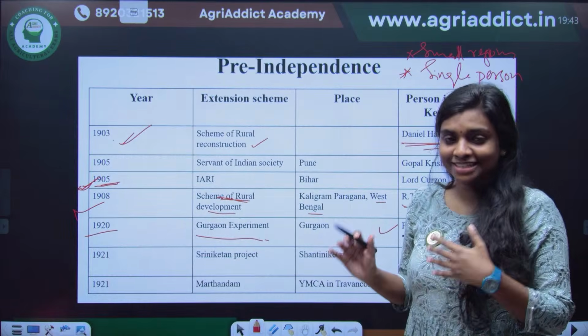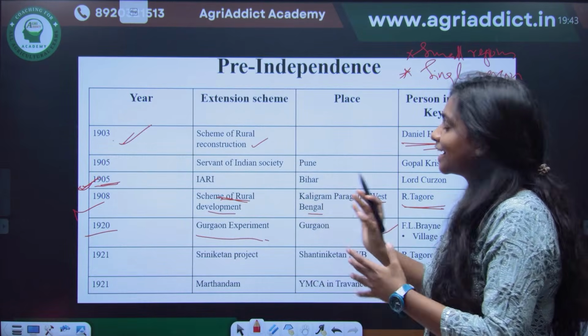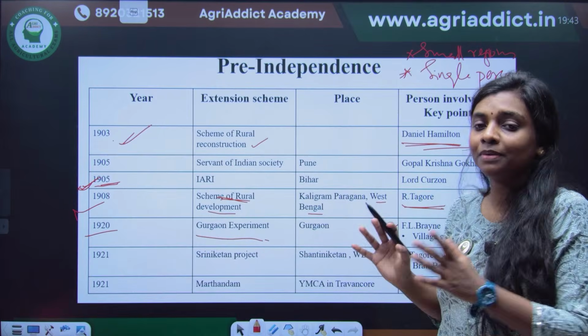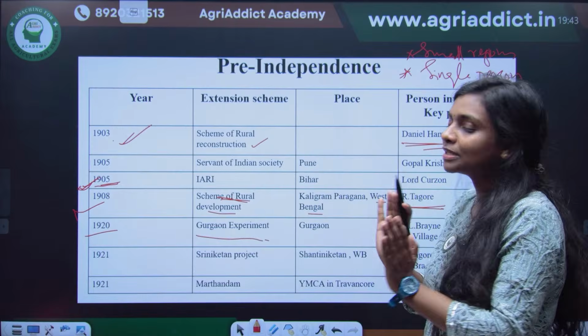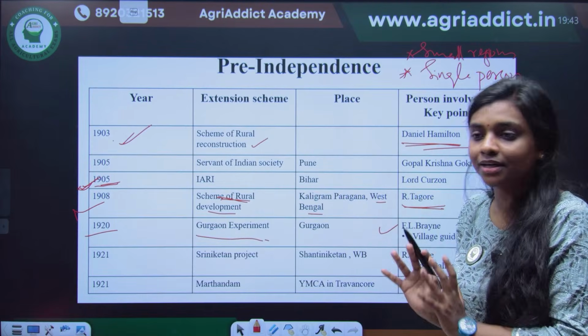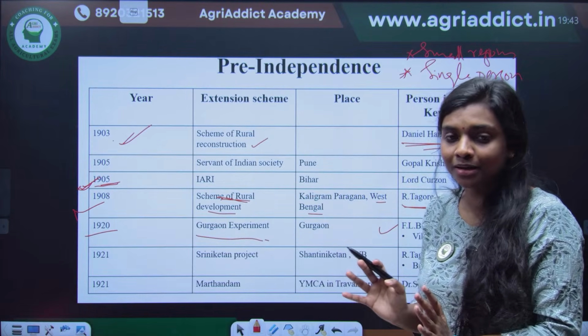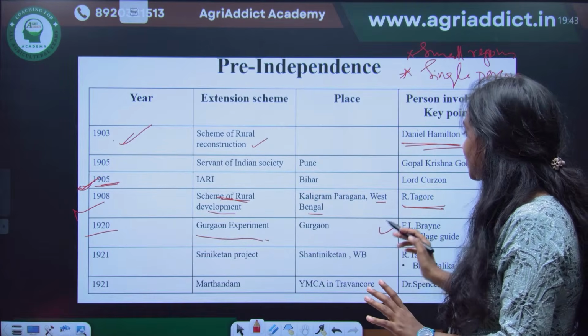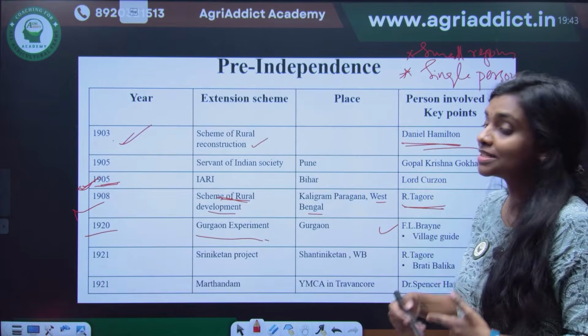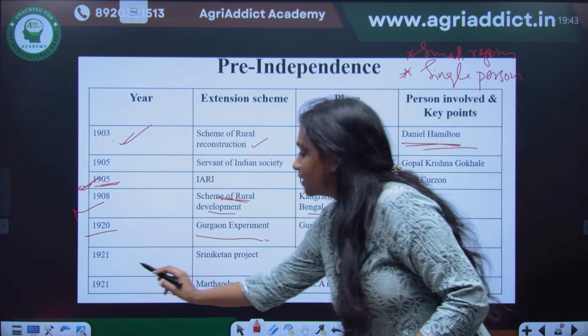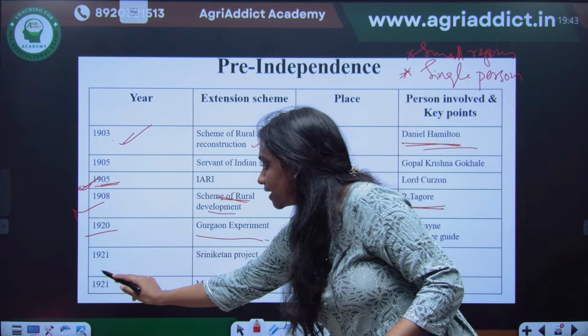If I am saying just the words and the years and the people, you might be getting a little bored, but this portion is very important because these are very fixed programs. Before independence, it was very difficult to conduct any kind of extension programs, but still at that point of time, these people took their own efforts to start programs. So this is important. Most of the time, one question can come from this.